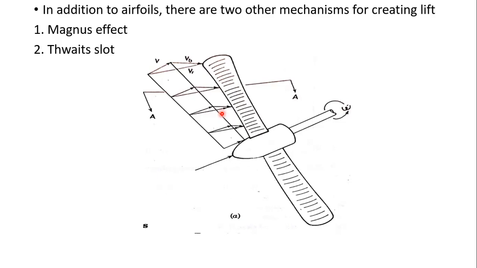Alpha is the angle of incidence, and omega is the angular speed of the rotor.